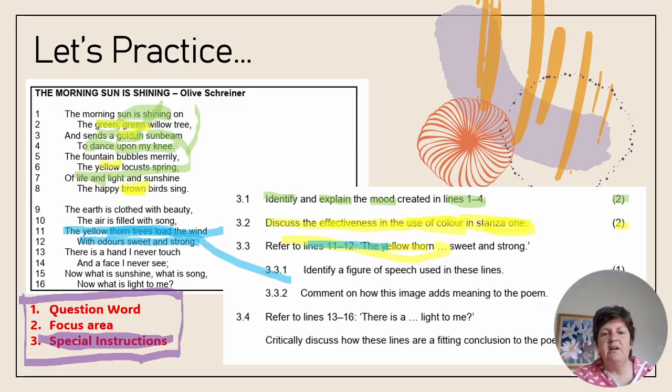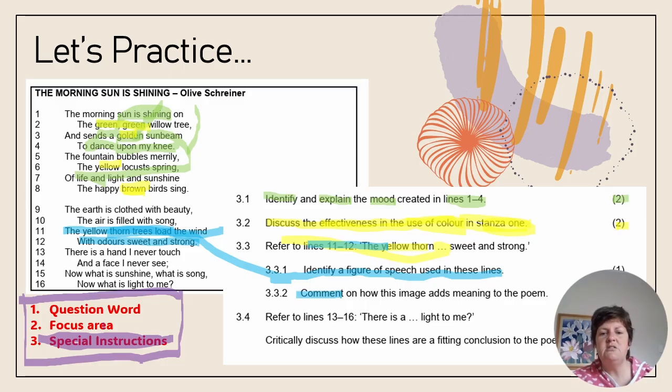Now, let me look at 3.3.1, identify a figure of speech used in these lines. Identify, beautiful, because they want me just to state something quick. Figure of speech, focus area, yay, I've studied this. I already know that I'm certainly going to be discussing personification. And then special instructions, make sure I'm in the correct line reference. Okay, so the figure of speech, personification, 1 mark in the bag, easy, easy.